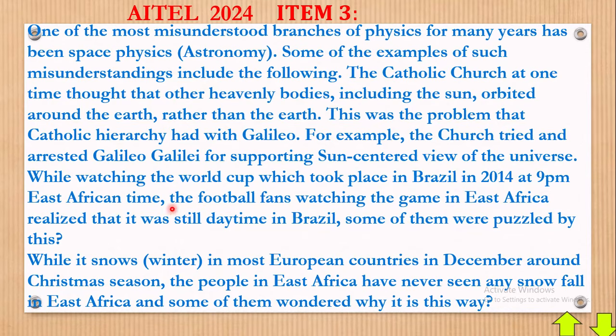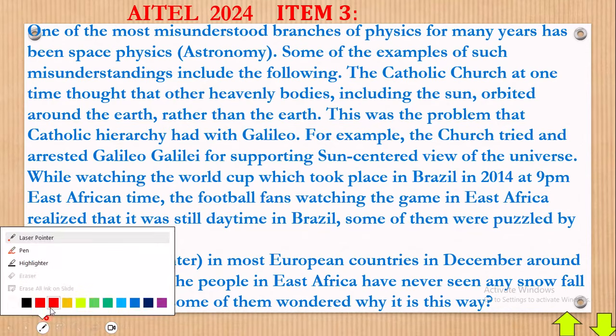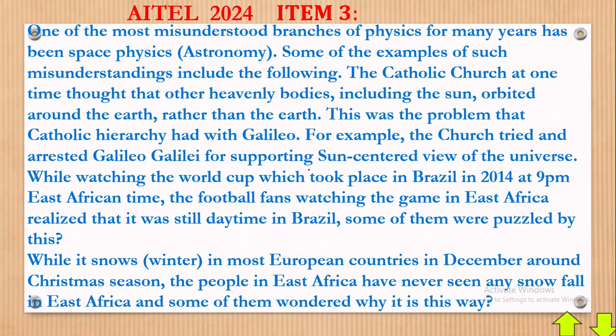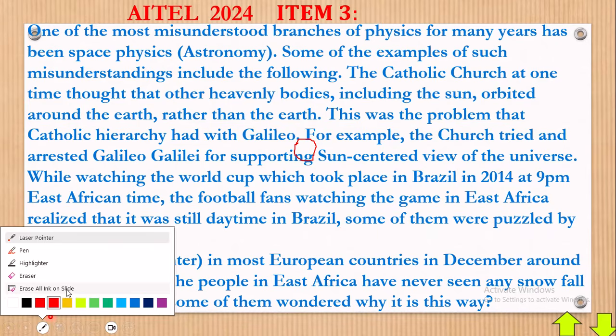Now, to orbit means to move around. Look at this cursor. Assuming I have a circle right there, then orbiting means this. Now you see that cursor of mine: what I'm doing there is orbiting that circle. That's what we mean by orbiting. So whenever you see the word orbit, just know that's the meaning. With that, let's proceed.